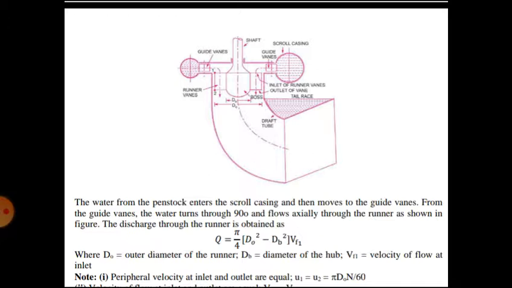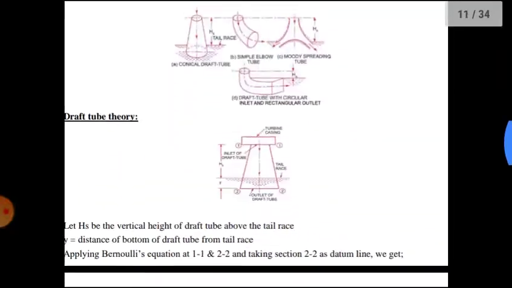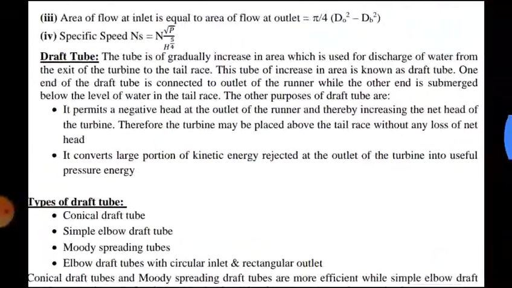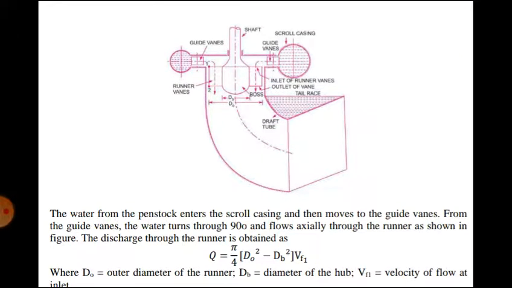The blade is twisted there. Now, since we understand the working principle, due to the rotational effect, the water is falling down in axial direction, which makes the propeller rotate.